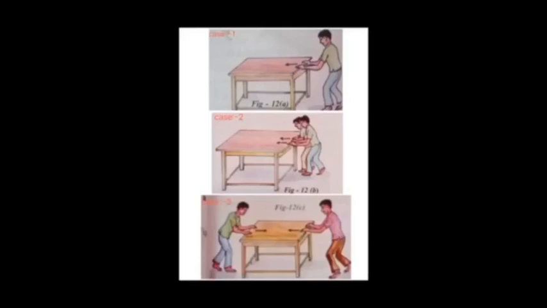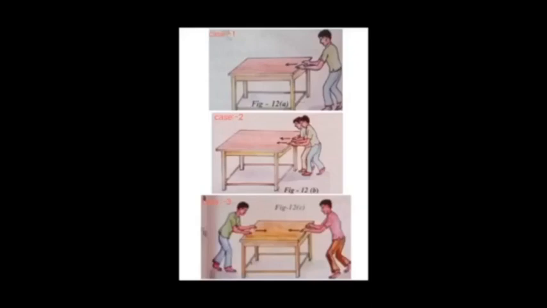In this third condition, what do you observe? Does the table move in the forward direction or the other direction? No. If you apply a force and your friend applies the same force in the opposite direction, then the table will not move anywhere, because you are both applying the same force.